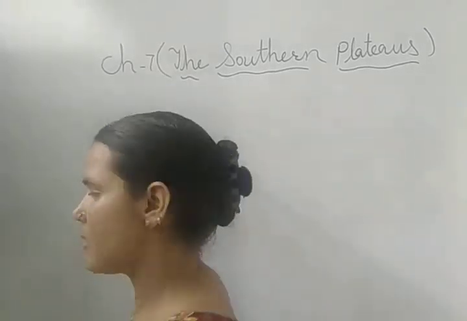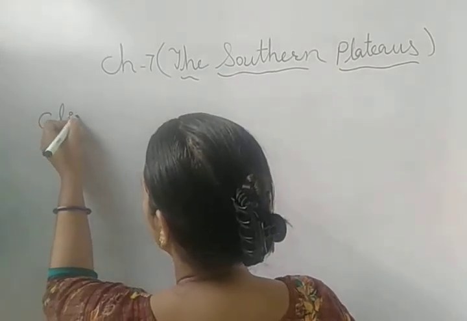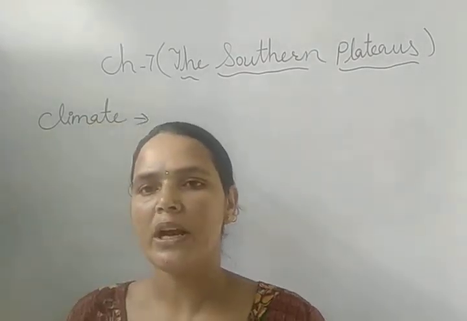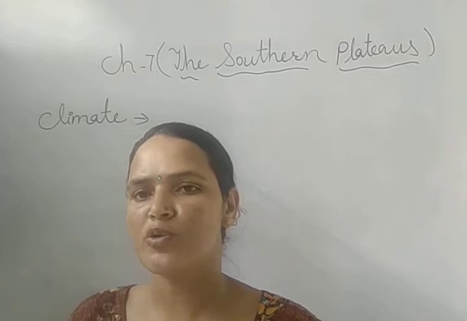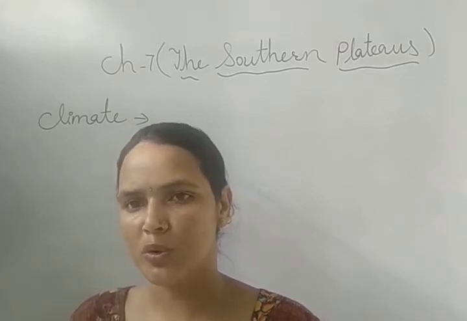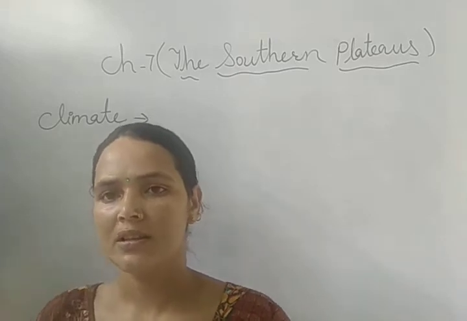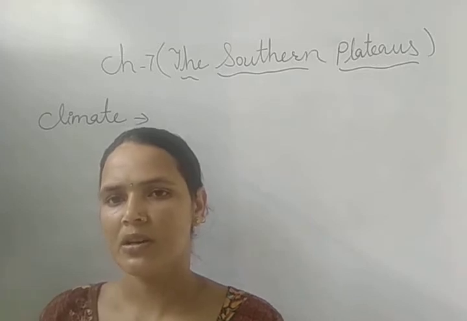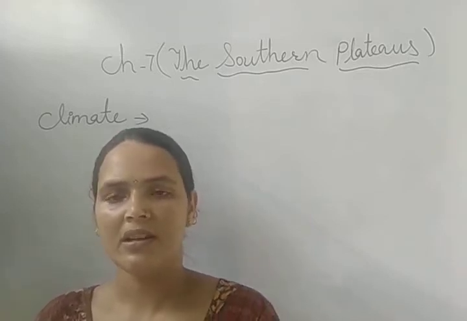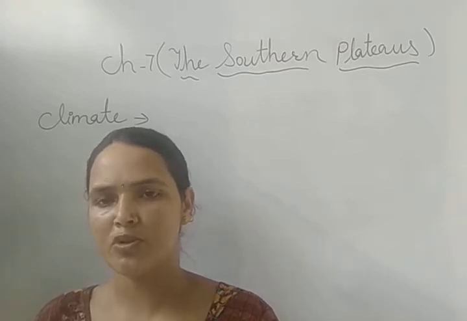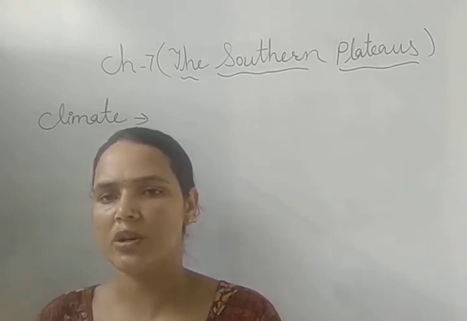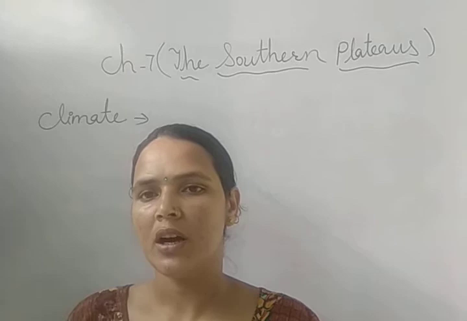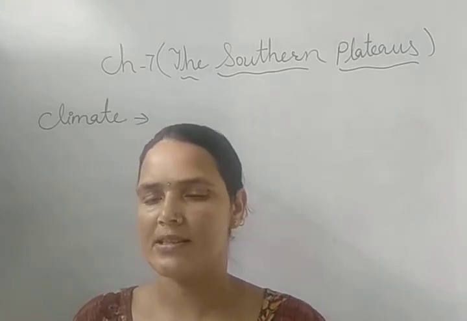After rivers, we will discuss the climate. Climate of Southern Plateau. The Southern Plateau receives rainfall during the monsoon season from June to October. The Southern Plateau has a summer season which starts from March and lasts till June. Between March and June the temperature is too hot and it rises up to 40 degrees Celsius.